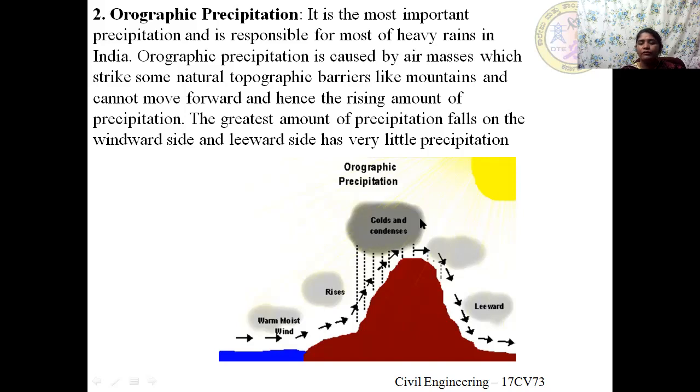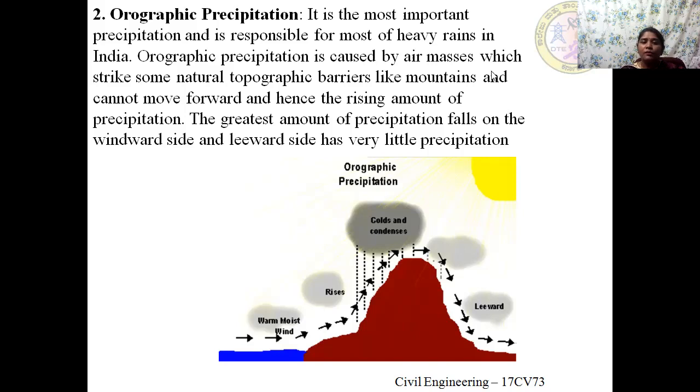Again, in the presence of moisture and nuclei, it condenses to form clouds. The process is condensation, and it precipitates back to the earth. So this lifting of air mass, because it is obstructed by various topographical barriers, leads to condensation and precipitation, and this is known as orographic precipitation.